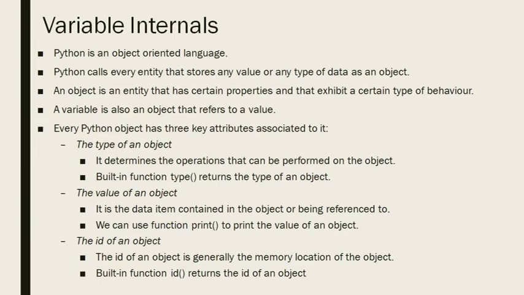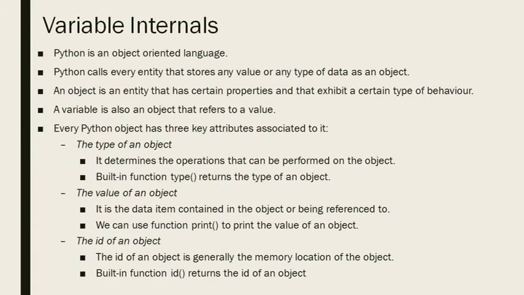Now we come to the internals of a variable. A variable has some internal attributes associated with it. The first thing we have come to know is that Python is an object oriented language, where data is given the main priority, not the functions. Python calls every entity that stores any value or any type of data an object. So everything in Python works as an object.